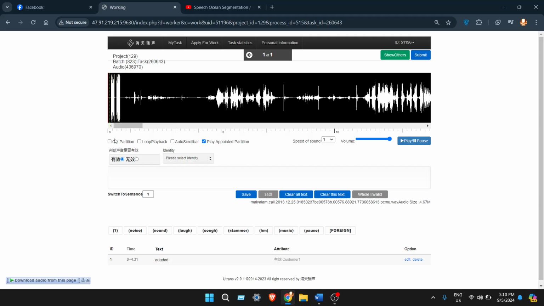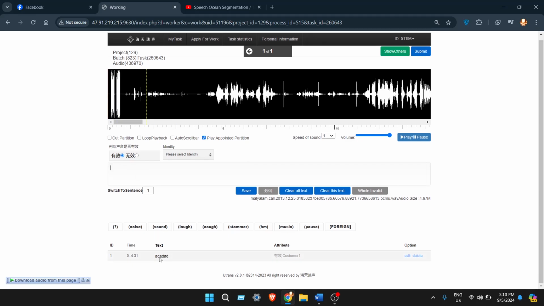Okay, I think the audio got loaded. Now you have to make segments and transcribe them at the same time. It is in English, but if you log in for the first time, this is the language option. If I click here, it will become Chinese, and when it's Chinese, the button will indicate English. You can use this button to toggle between Chinese and English. So first we need to make segments and transcribe at the same time.